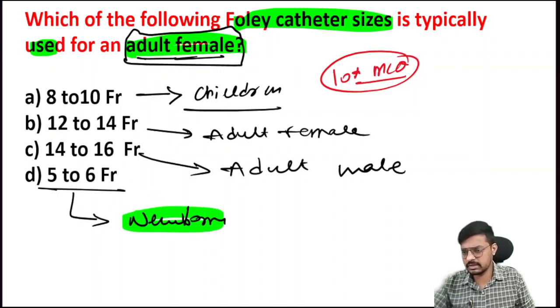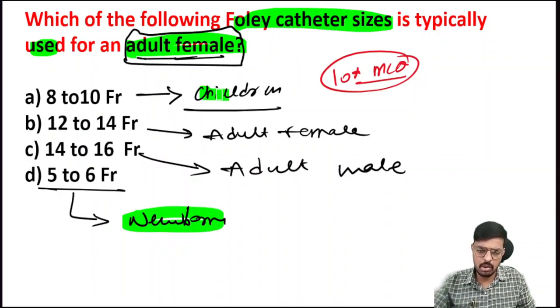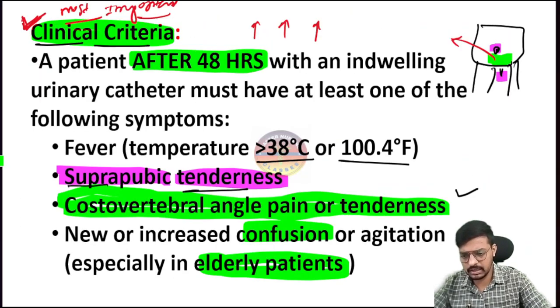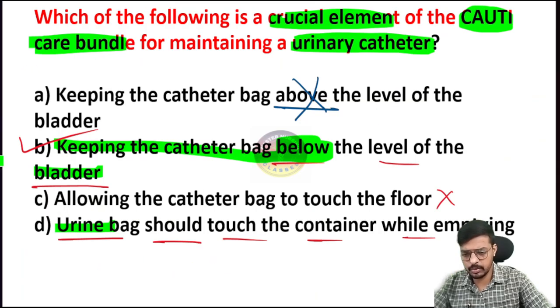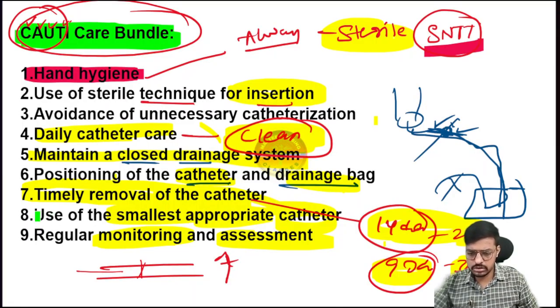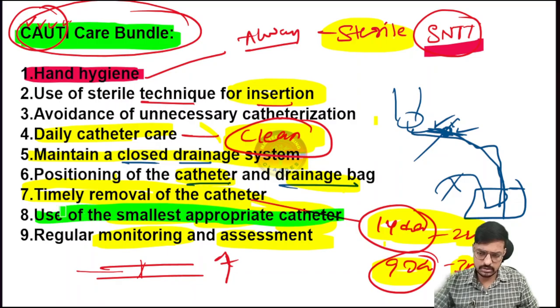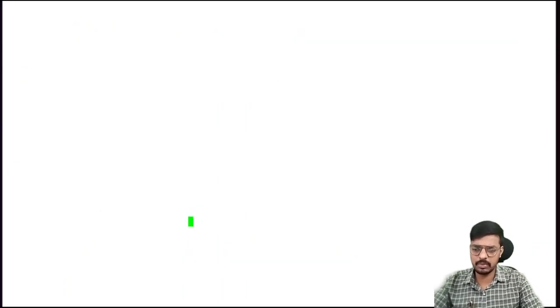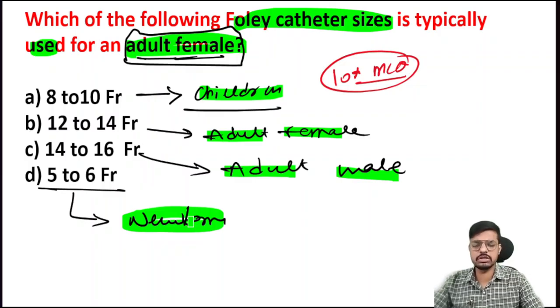Sir, I want one answer. I want one answer in the children, one in the adult female, and one in the adult male. Here you have told in a range, sir. Bacho, in yesterday's class I made it clear that this is an updated point also. I have told that always use the smallest appropriate catheter. This is given in the CAUTI bundle care also, and this is said by the CDC also. If we use the smallest appropriate catheter for that age, we avoid urethral injury. If we avoid urethral injury, there is less chance of urinary tract infection. So if you want to choose one answer, choose the smallest one.